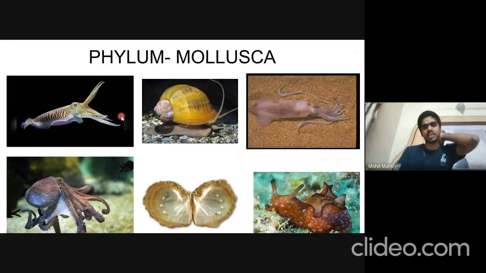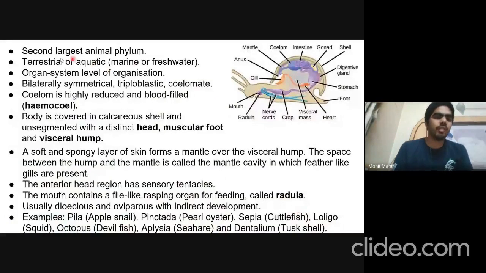Next is phylum Mollusca. This is the second largest phylum in animal kingdom. This is the cuttlefish. This is Pila. This is squid, octopus, oyster, and the sea hare. So second largest animal phylum. They may be terrestrial or aquatic, and in aquatic, marine or freshwater. They have organ system level of organization. They are bilaterally symmetrical, triploblastic, and coelomate.